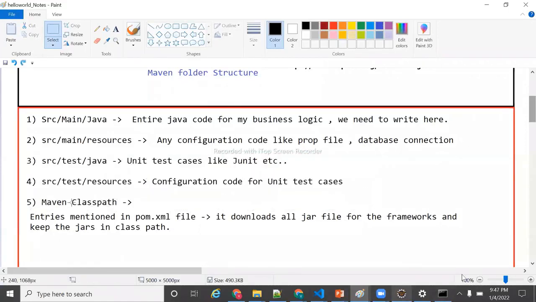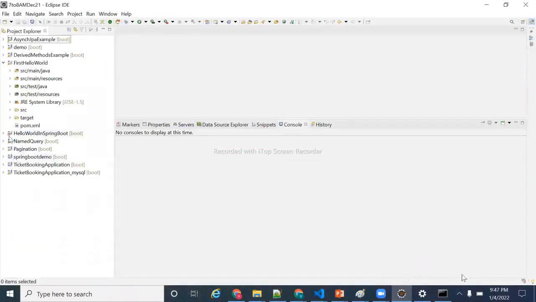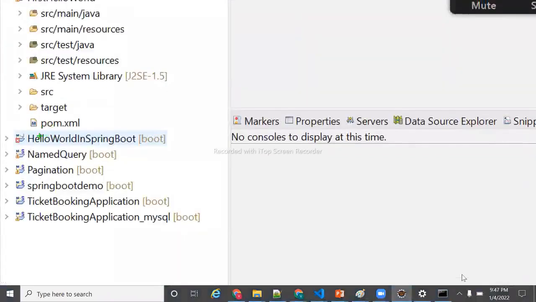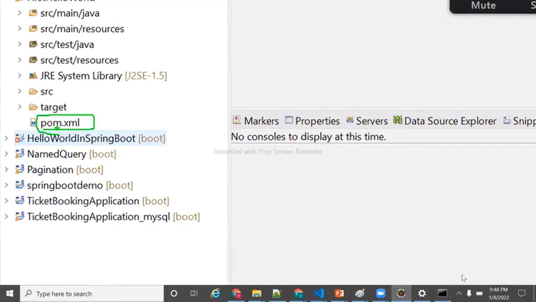Now, what is Maven classpath? That is the next point. Here, every Maven project has an important file, pom.xml. Okay, guys, pom.xml. Every Maven project has pom.xml. What is pom.xml? It is the main file. It's a really important file.